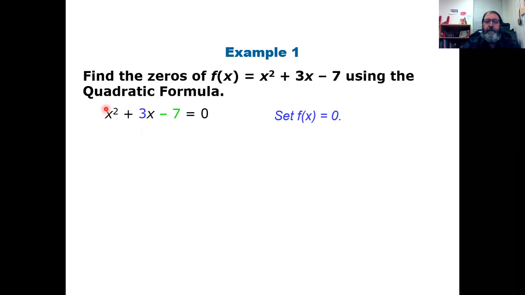My a value right here, the coefficient of the x squared, is a 1. My b value, in the blue there, is the 3. And my c value is -7. I want to make sure we get our positives and negatives correct on these.